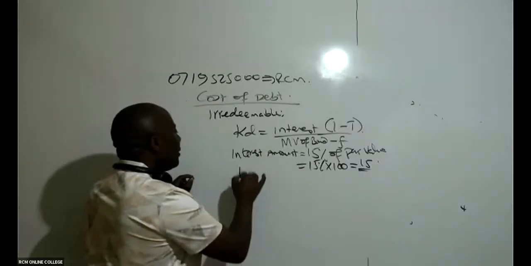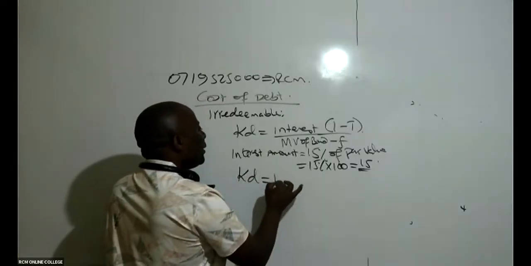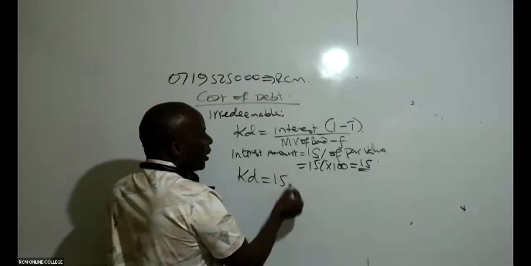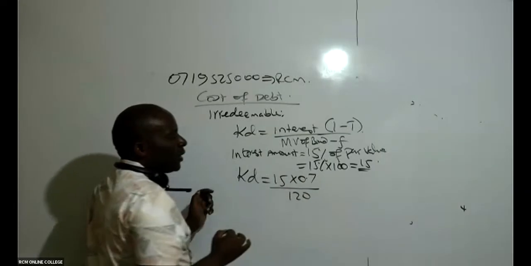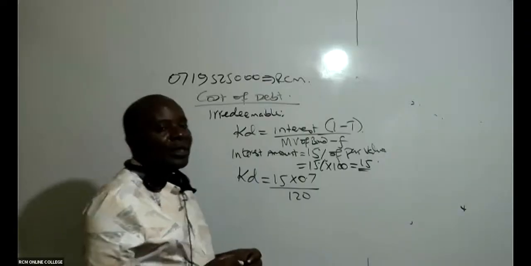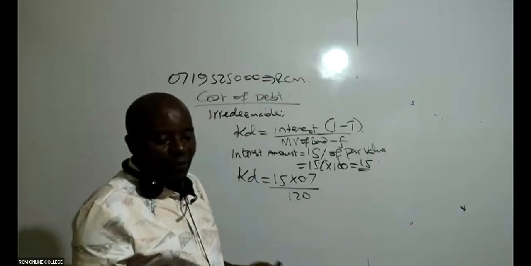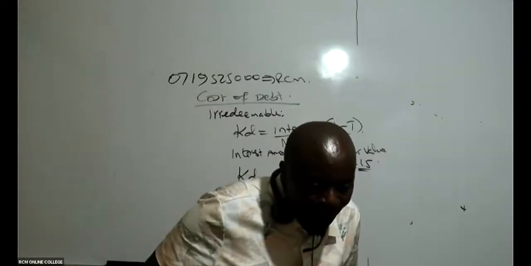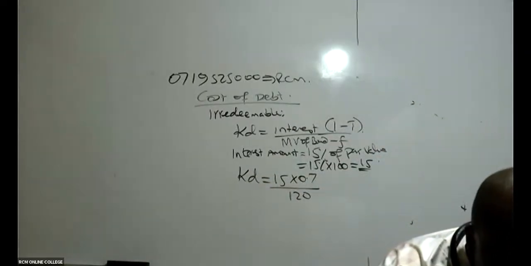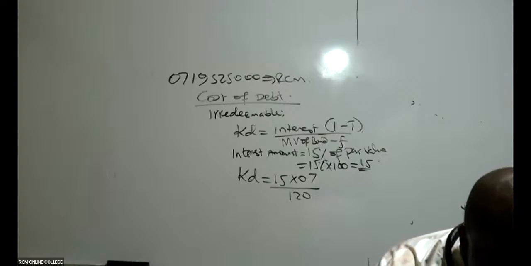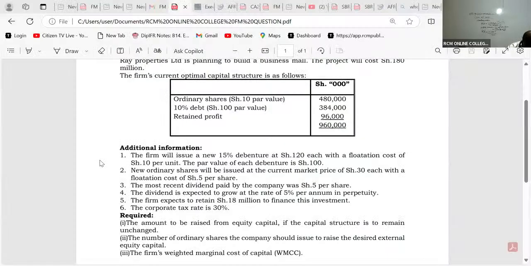Then my KD, my good students here, will be the interest, 15 shillings times 0.7, all over 120. I'm sure most of them have not yet seen where I've gotten 0.7 from. Why not 10%? I like your questions. Why not 10%? Maybe I've just not read. Thank you for that question.